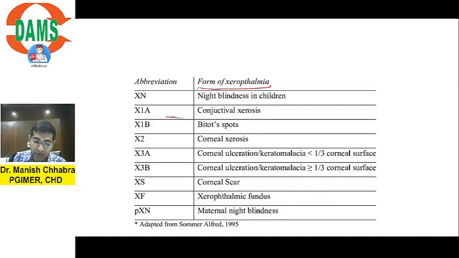So we had got these Bitot spots, right? There was no corneal xerosis, so this is not X2. So we have got Bitot spots. Is it understandable? Is it clear? Have you understood? This is very very important. बहुत ज़्यादा important है ये, आजकल बहुत common भी है ये, due to low socio-economic status. So the question can very well be asked, right?